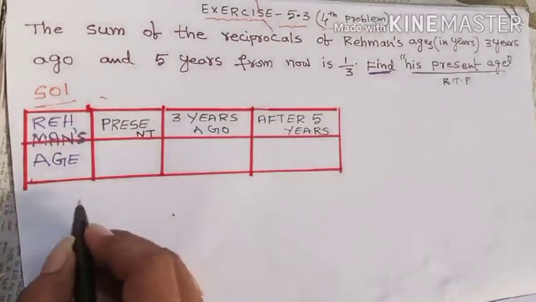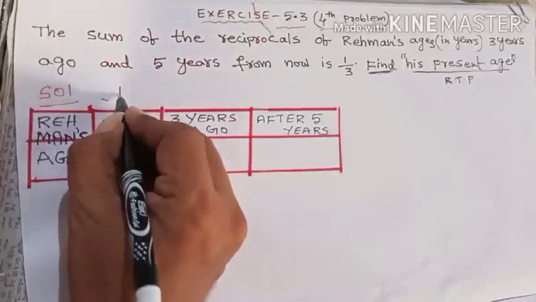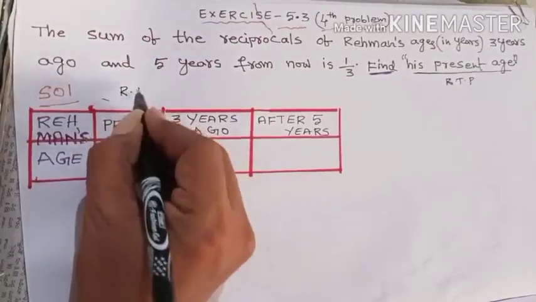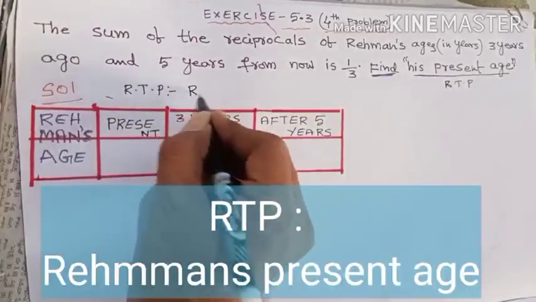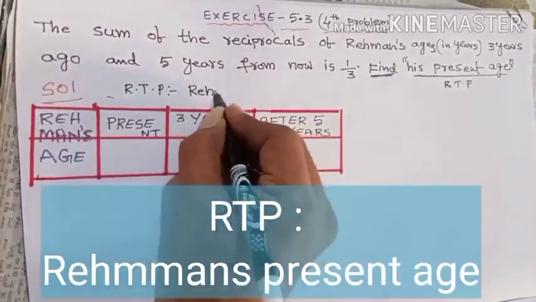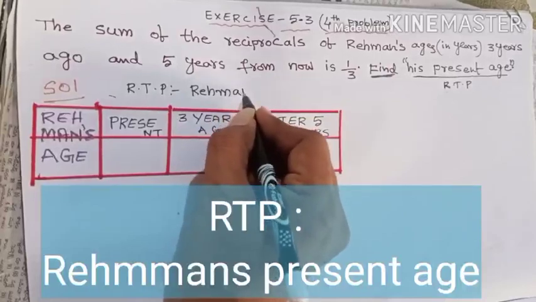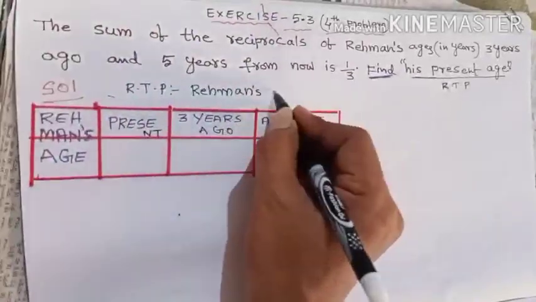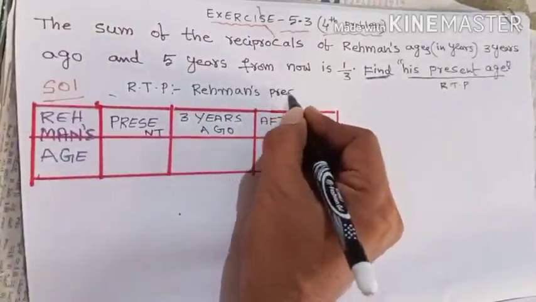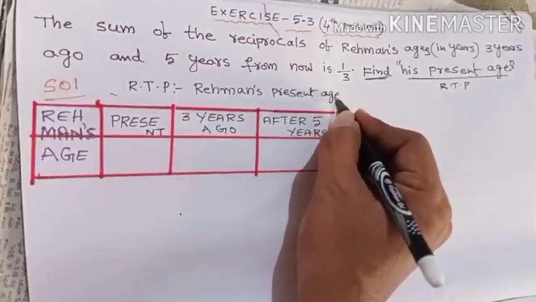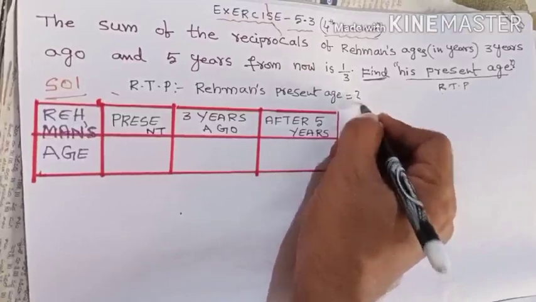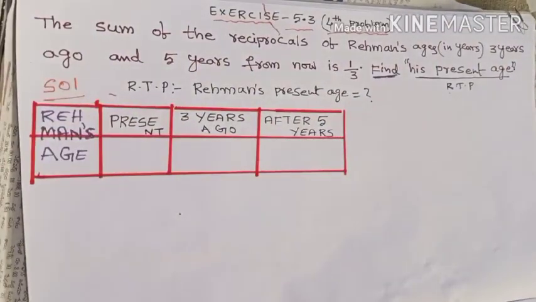Therefore, you have to write down what is RTP in the solution. So here RTP is Rahman's present age, isn't it? Is equal to question mark. Okay, that is RTP.